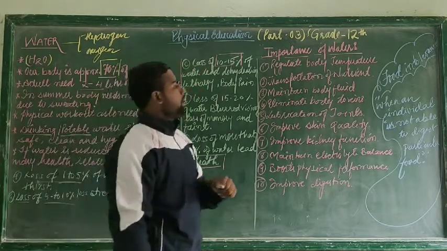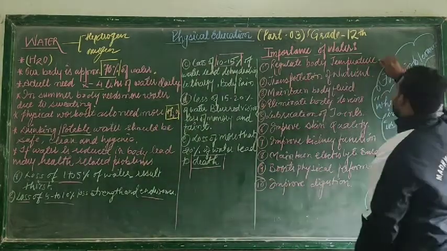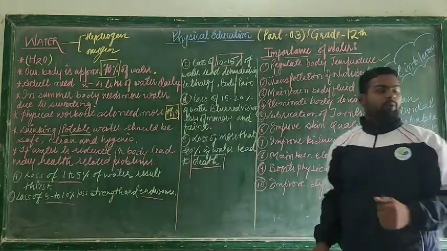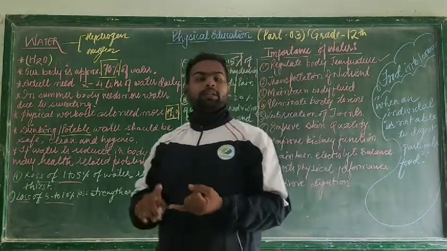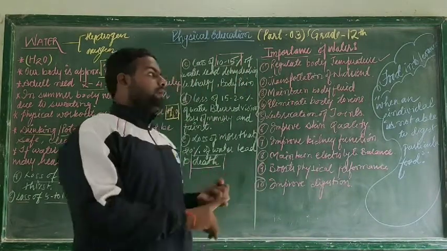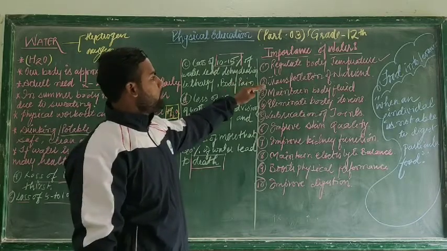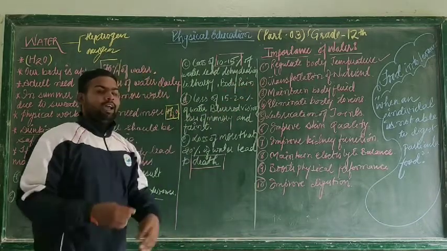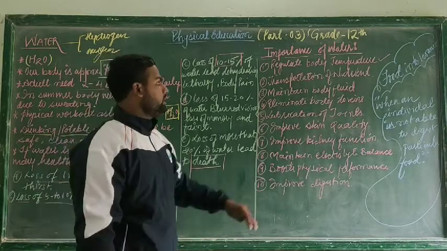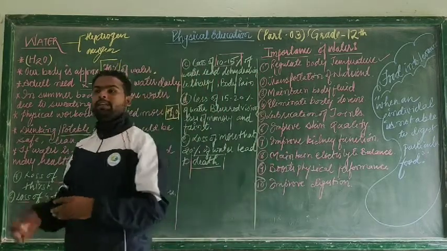The very first importance of water is to regulate body temperature. Water helps in the regulation of body temperature in summer, in winter and in other seasons. Next is transportation of nutrients. Water helps to transport different nutrients from different organs in the body.